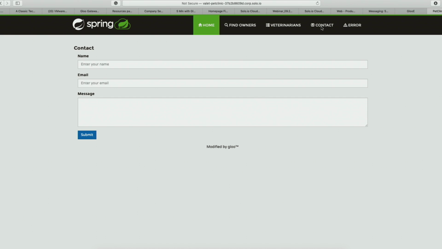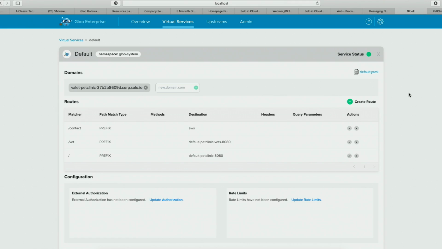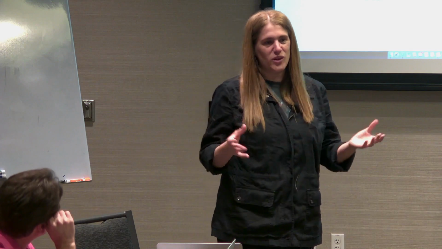So who actually is the intended user of the interface? Is it the dev team? Is it an ops team? Is it a security team? Yeah. So we have a lot of options, and a lot of different users.